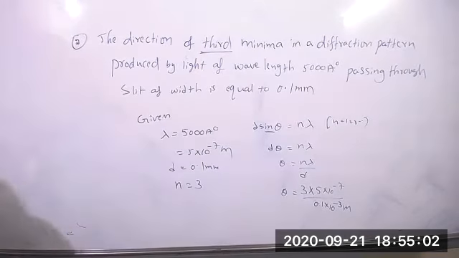So remember like that. This is about the diffraction. Can anybody say one difference between interference and diffraction?